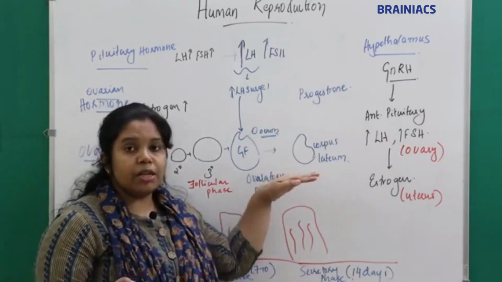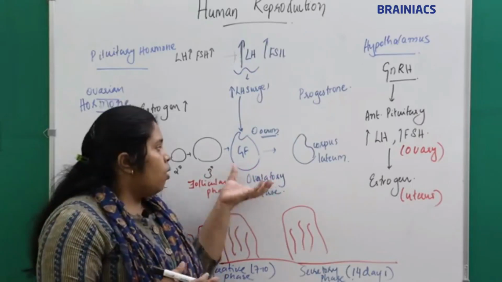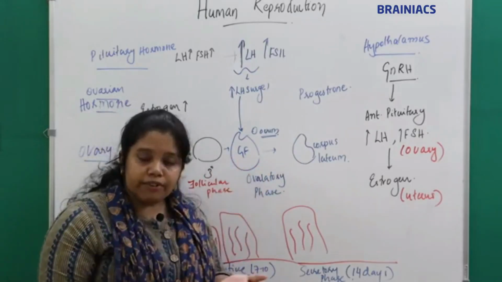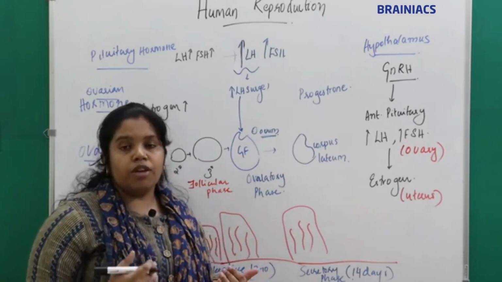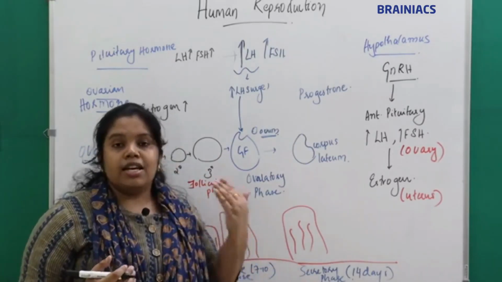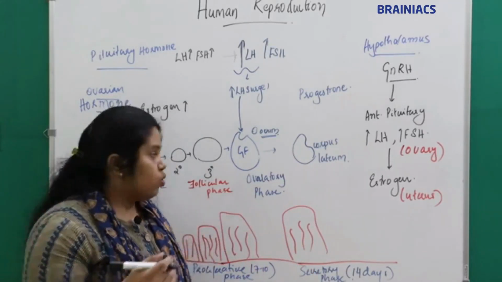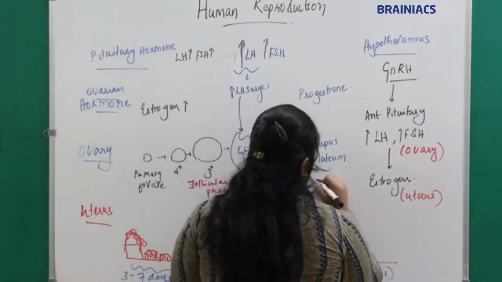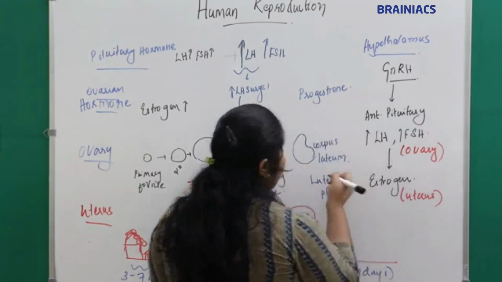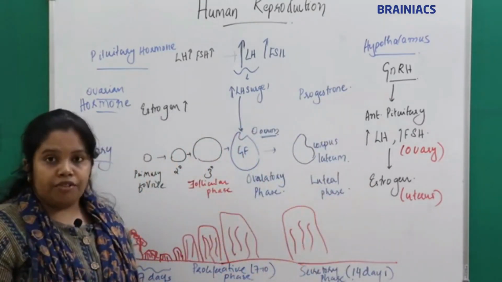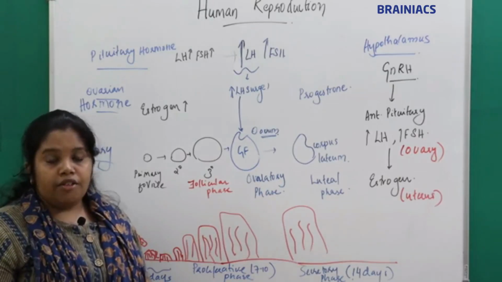What is the corresponding phase in the ovary? What has happened? The Graafian follicle has ruptured and forms the corpus luteum. The corpus luteum forms and is secreting progesterone. So we will call this phase what? In the ovary we will call it the luteal phase.